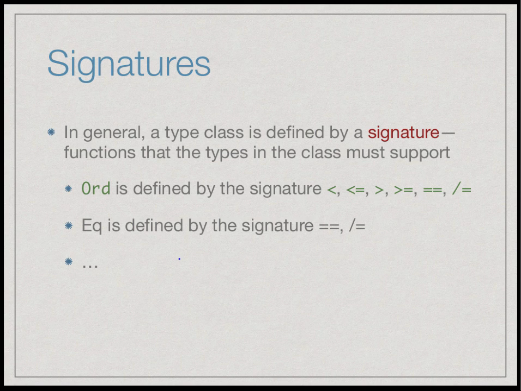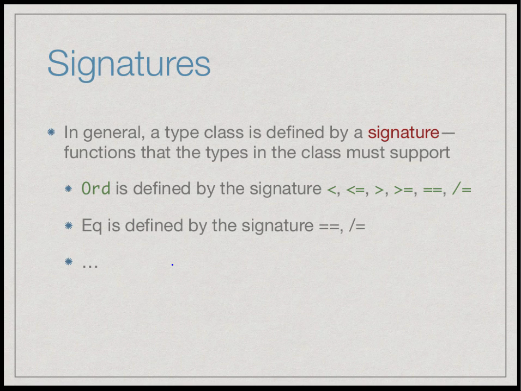So what we have seen is that the way that Haskell deals with type classes is to specify them in terms of signatures. It says that if you want a type to belong to Ord, you must give sensible definitions for less than, equal to, greater than. By sensible, it merely means that you must give a value of the correct type. It does not introduce any meaning to it.